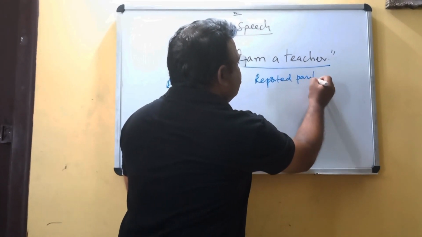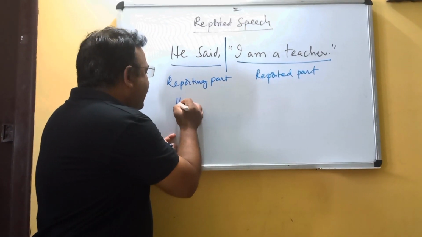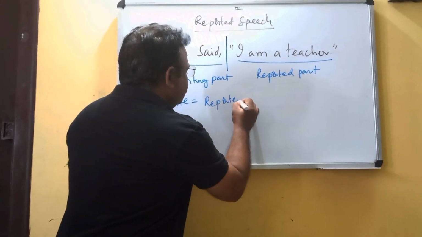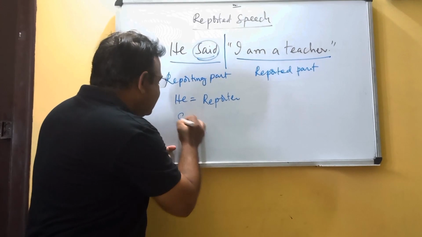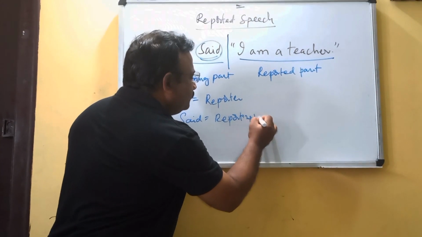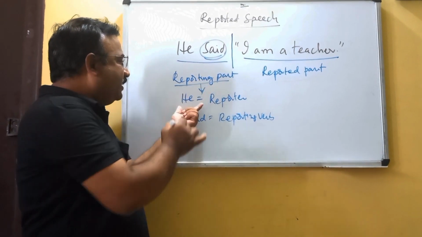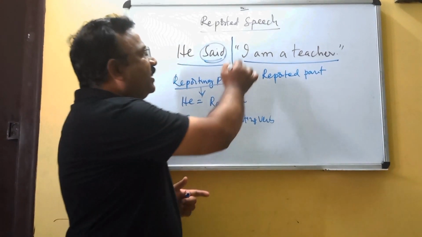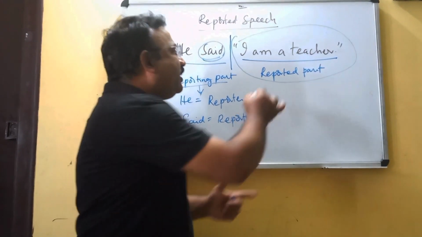In the reporting part, he is the reporter and said is the reporting verb. The remaining part, which is in the inverted commas, is called the reported part.